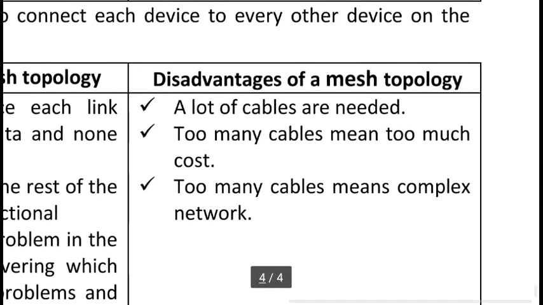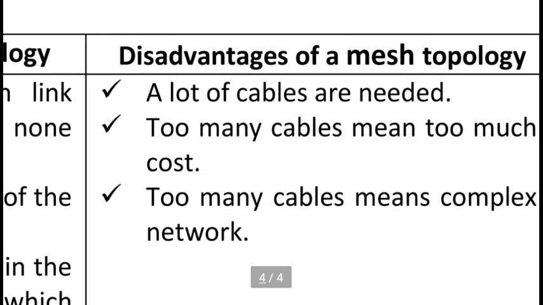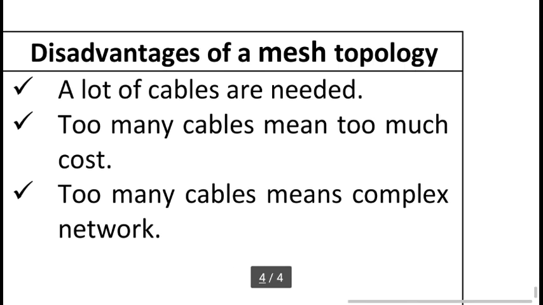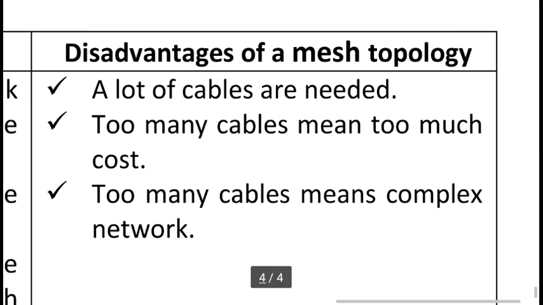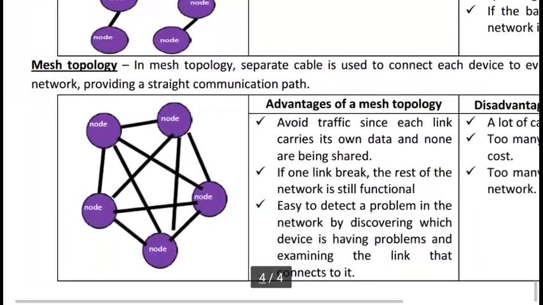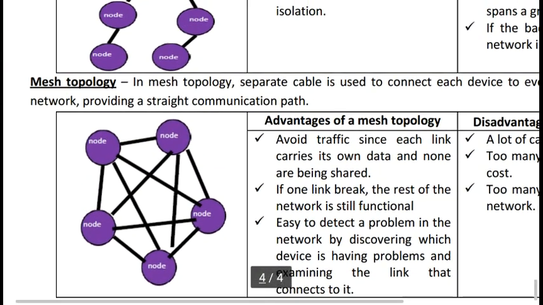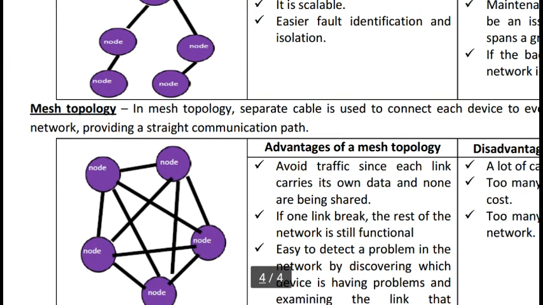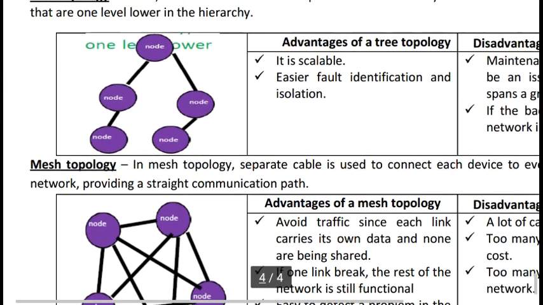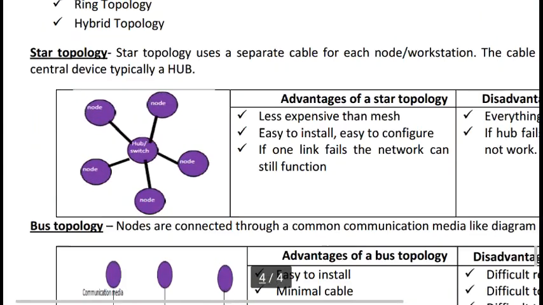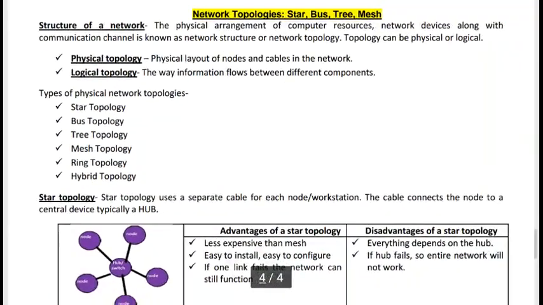Disadvantage of mesh topology: a lot of cables are needed. We know very well that too many cables means too much cost, and too many cables means a complex network. So these are the basic difficulties which can be faced when we use mesh topology. So: mesh topology, tree topology, bus topology, and star topology.